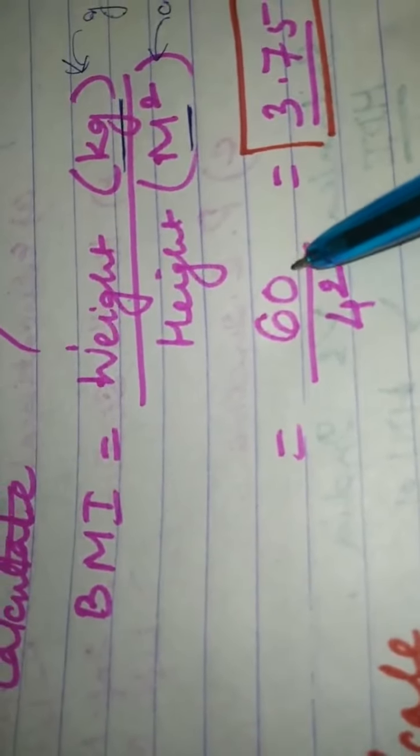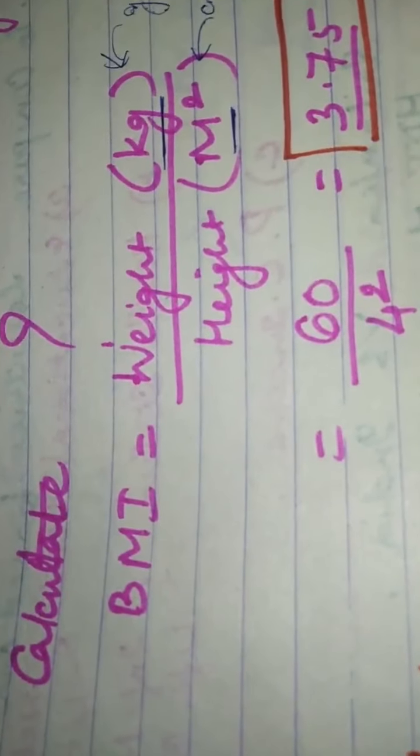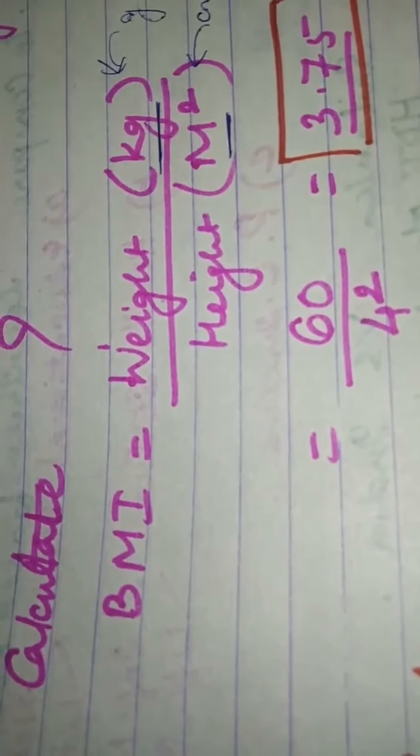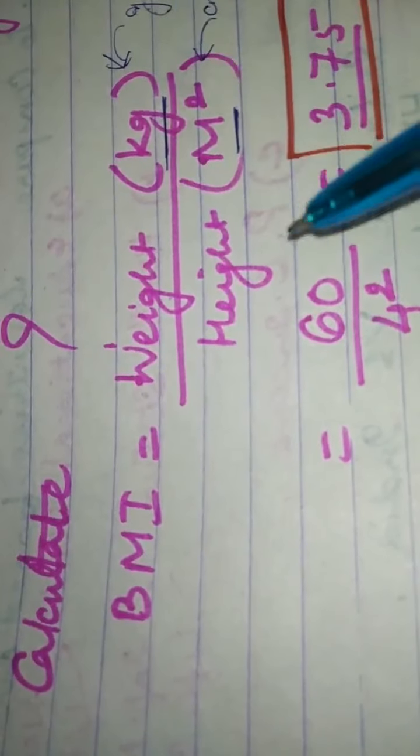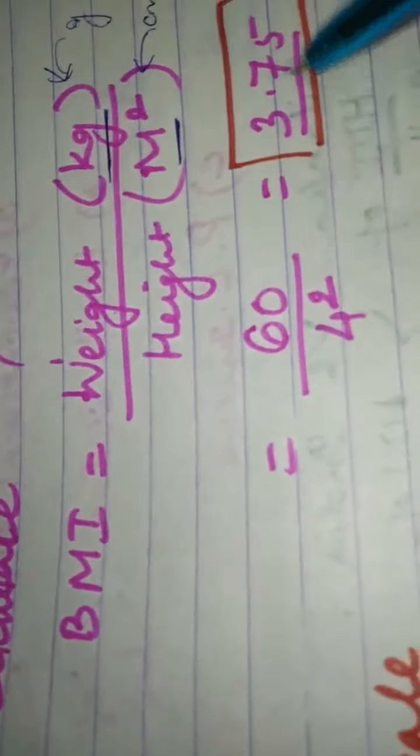Not very frequently, but at times you do get questions on BMI. So I have just an example over here. If the weight of a person is 60 kgs and his height is 4 meters square, 4 meters, so we'll just make it square. Okay, so that is 3.75.